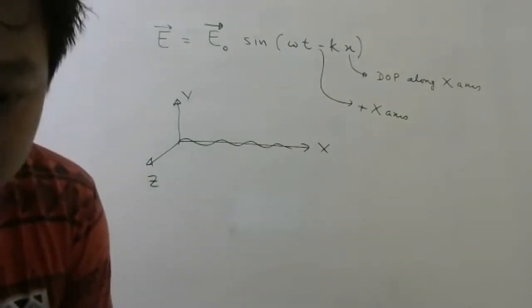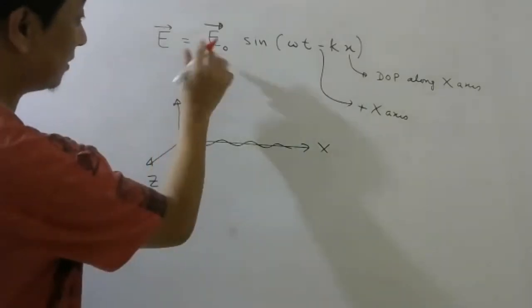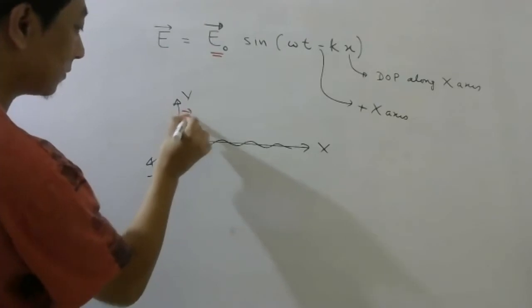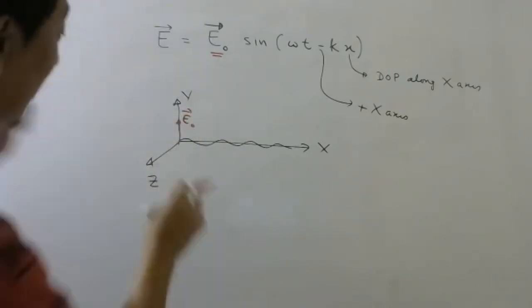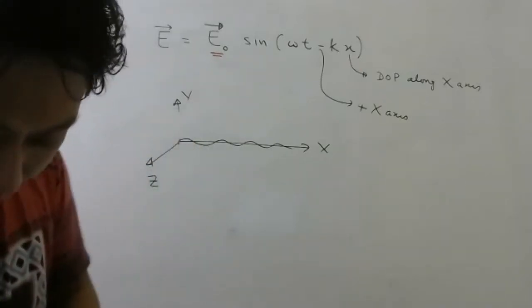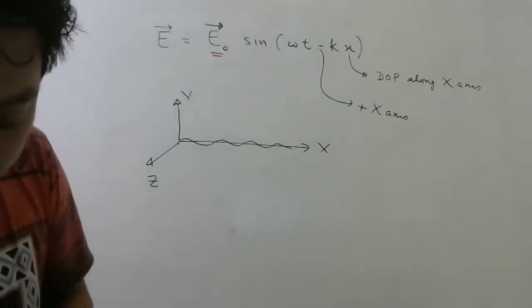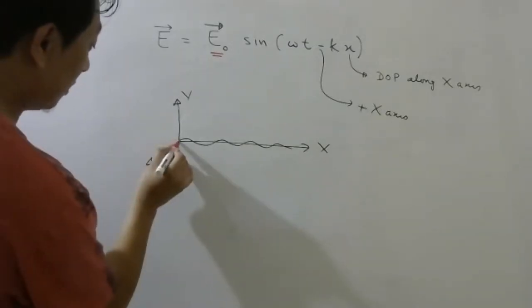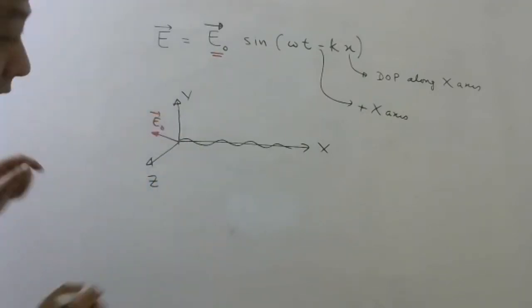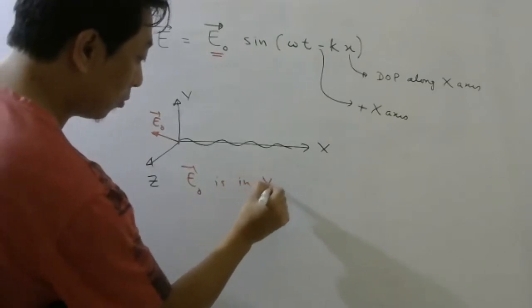Now, in some cases, it is possible that the electric field, this vector, is here. It is possible. But in general, this is not the only direction. In general, your electric field can be anywhere on this plane. Okay, so the electric field is in the YZ plane.